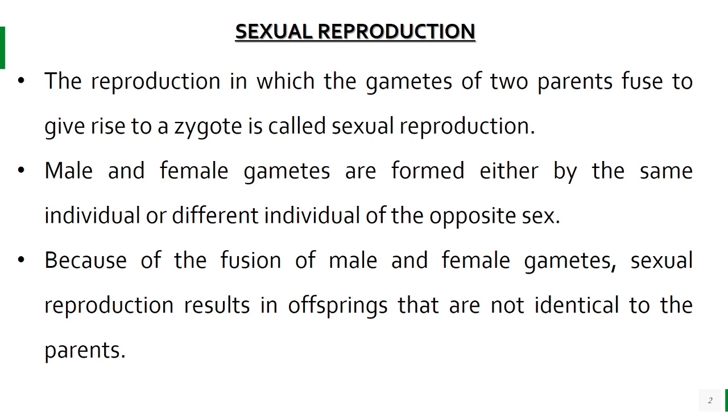Because of the fusion of male and female gametes, sexual reproduction results in offsprings that are not identical to the parents. Like we have studied in case of asexual reproduction, the parent body acts as a gamete, or it divides to form two equal daughter cells or identical daughter cells. But in case of sexual reproduction, there was fusion of male and female gametes. It means the resultant offspring is not identical to that of the parents.